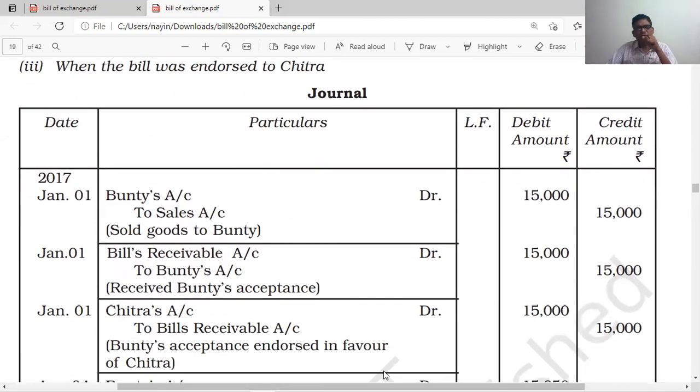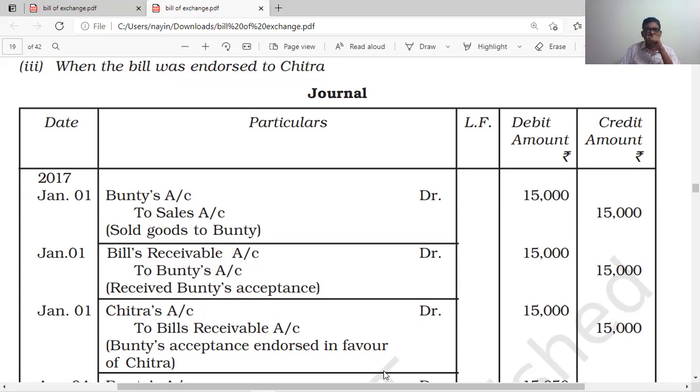When a bill is endorsed to Chitra and dishonored with 50 rupees noting charges, how do we write the books? Bunty account to sales account when goods are sold, the same entry. When the bill is received, bills receivable account to Bunty account 15,000. When the bill is endorsed to Chitra, the receiver account is debited: Chitra account to bills receivable account.